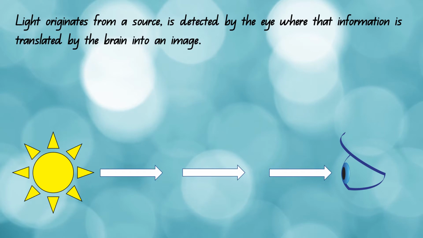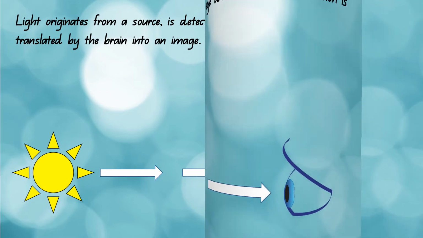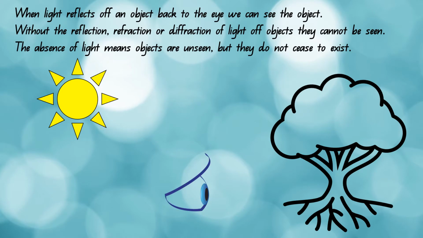Light originates from a source and is detected by the eye, where that information is translated by the brain into the image. When light reflects off an object back to the eye, we can see the object. Without reflection, refraction, or diffraction of light off objects, they cannot be seen. The absence of light means objects are unseen, but they do not cease to exist.